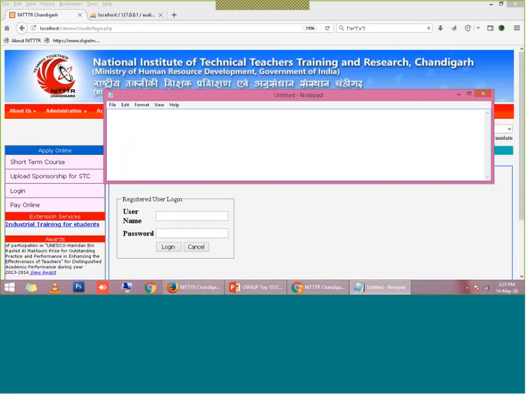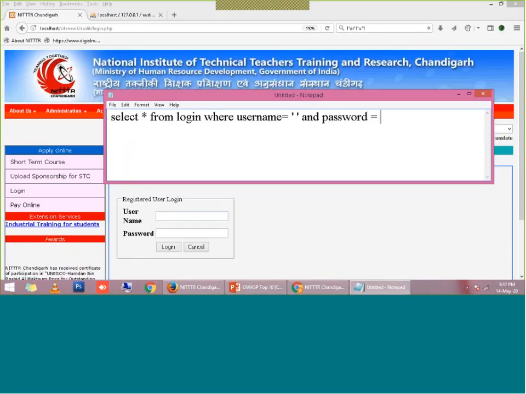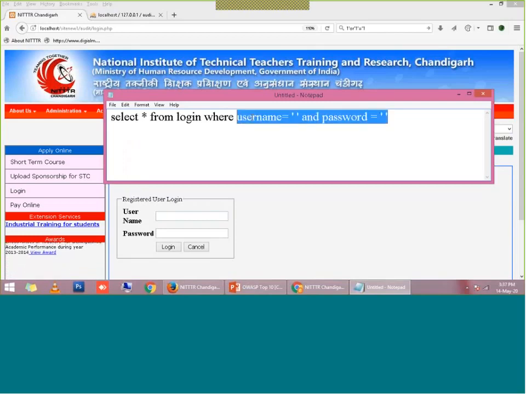Suppose: select star from login table where username is equal to whatever data is provided by the user and password is equal to whatever data is entered by the user. This query will be running in the backend.